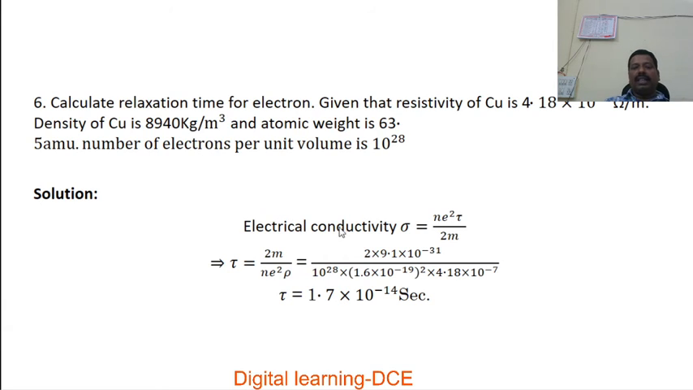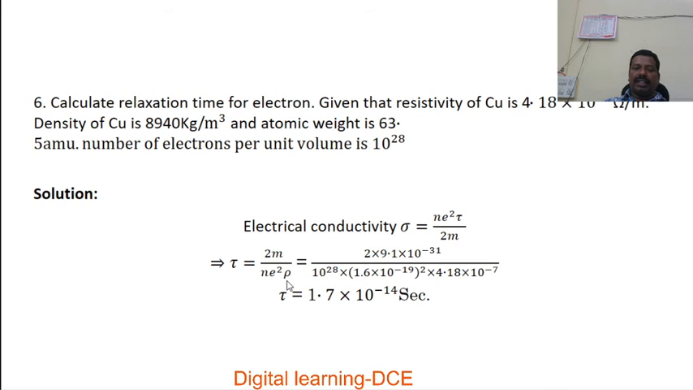We should calculate tau. Now to calculate the relaxation time, we are going to use the expression for electrical conductivity in terms of relaxation time, because resistivity is given. So we are going to use this formula. Solve for tau. Then tau is equal to 2m divided by ne squared rho. Sigma is equal to 1 by rho, that is equal to ne squared tau by 2m.